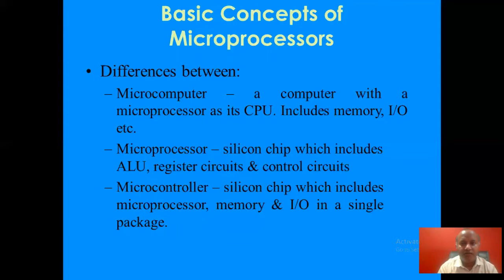It includes memory and input output, etc. A microprocessor is a silicon chip which includes ALU or arithmetic and logic unit, register circuits, and control circuits. And the last one is the microcontroller. It is also a silicon chip, but it includes microprocessor, memory, and input output in a single package.